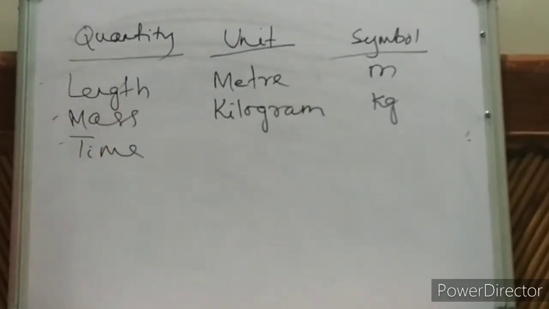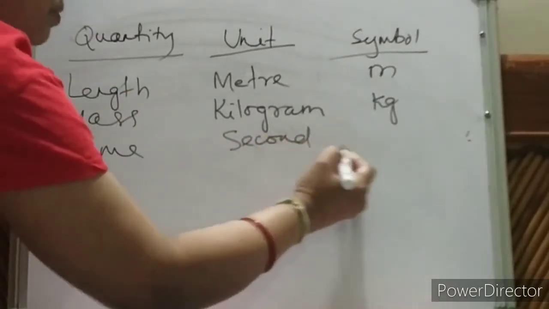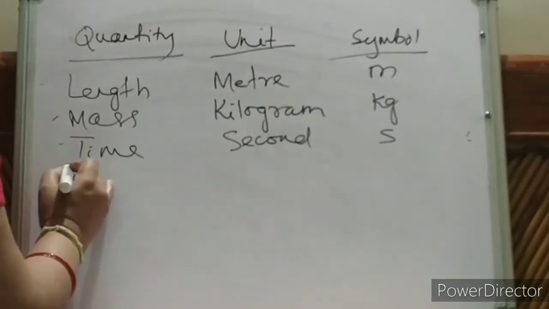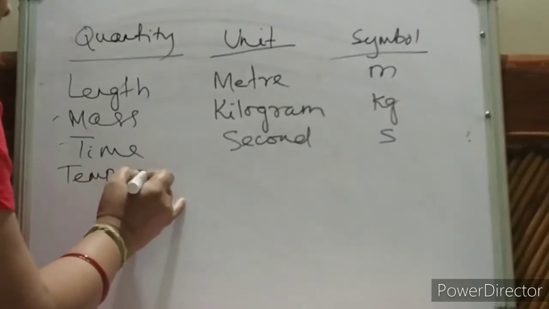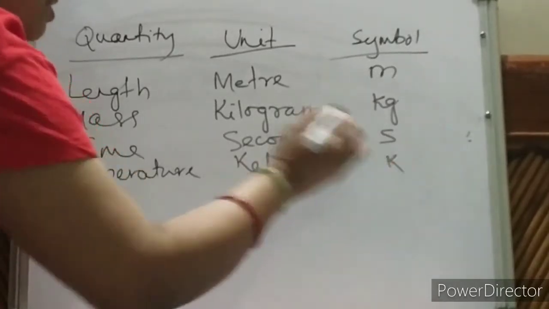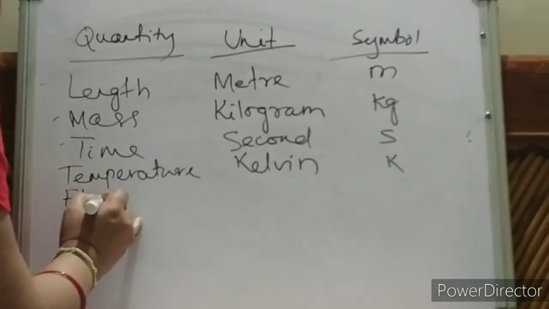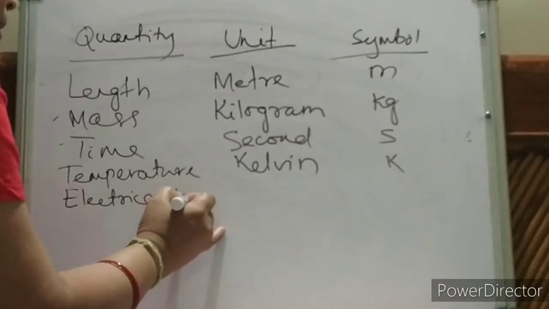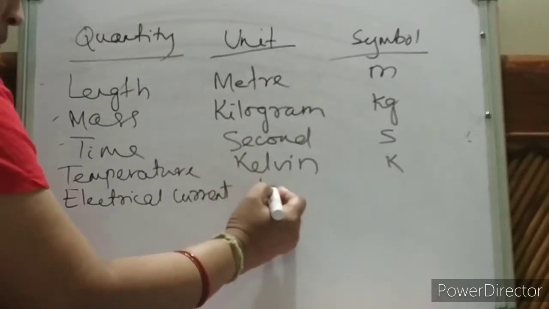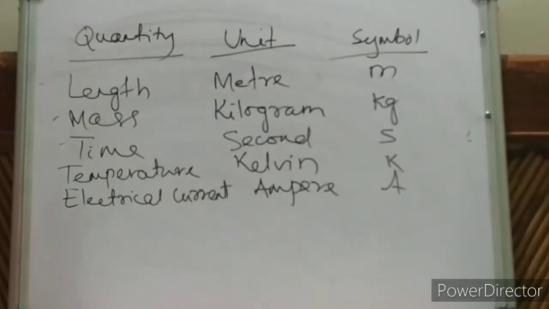Then time. How do you measure your time? Second. Now temperature. How do you measure your temperature? You know, Kelvin. Symbol is K. Then electrical current. These are base quantities we are talking about now. What is the unit of electrical current? In class 10th we have studied, ampere. Symbol is A.